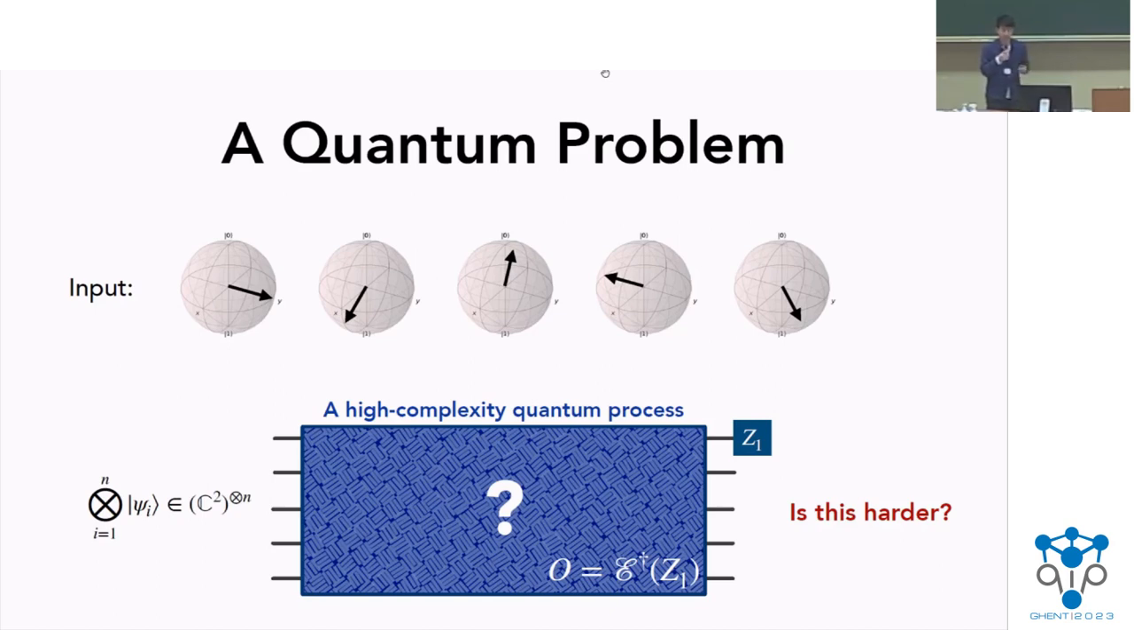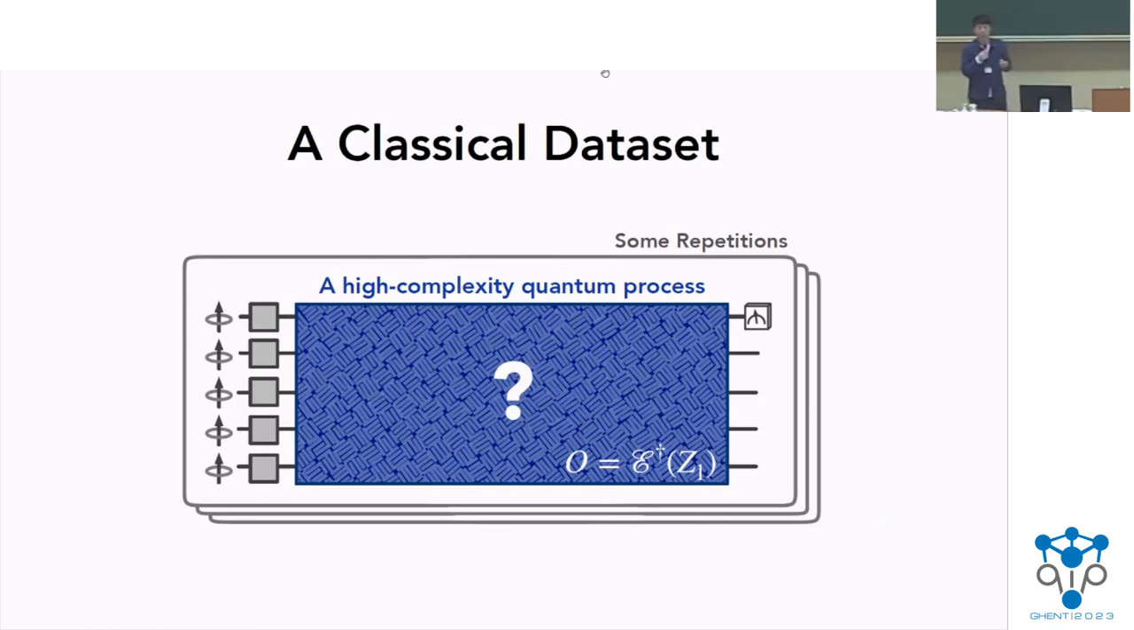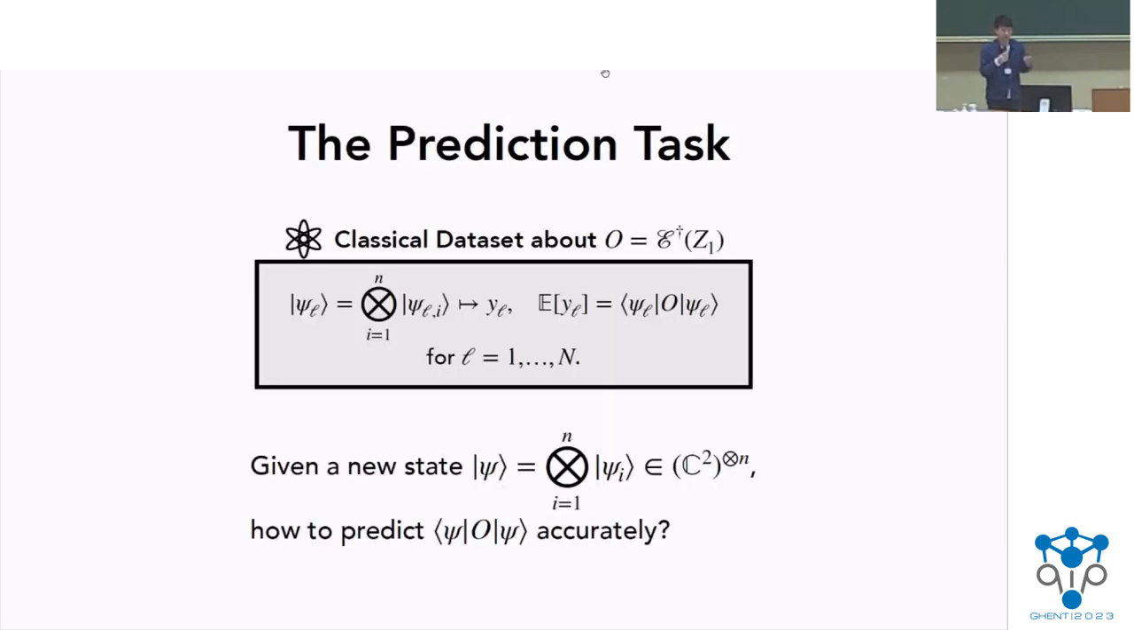And the question we would like to understand is: is this problem harder than the original classical problem? And for this, we're going to focus on the following data set. That is, we're going to perform experiments by just sampling random product states, feeding them into this quantum process, and measuring the first qubit. We're going to do that for some rounds. And after doing this, we are going to generate this classical data set about this output state property O, which is essentially a bunch of pairs of product state mapping to a real value y_l, where the expectation value of y_l is equal to the output state property for this input state psi_l.